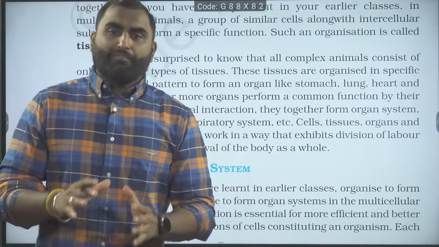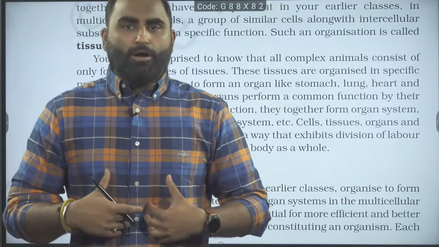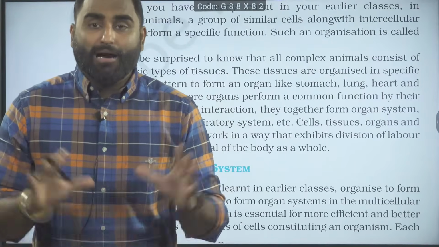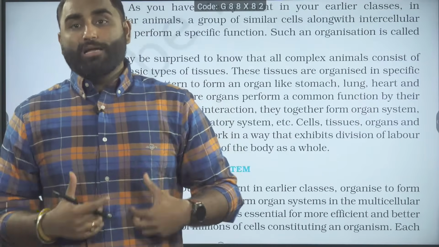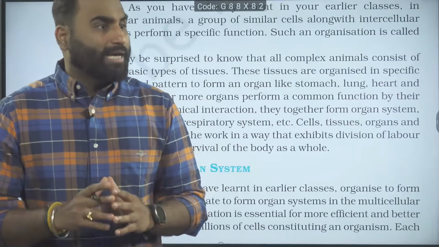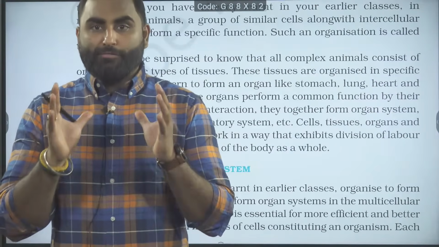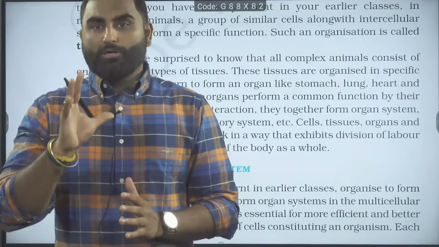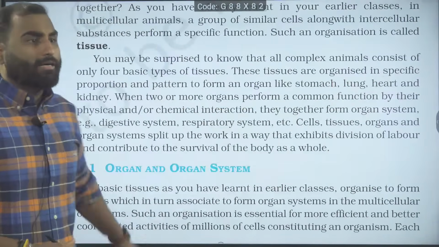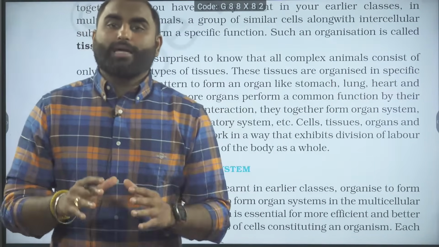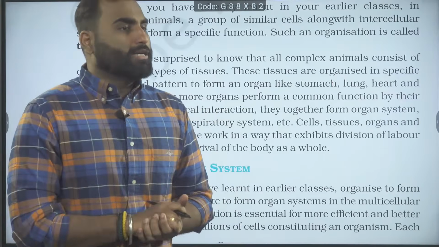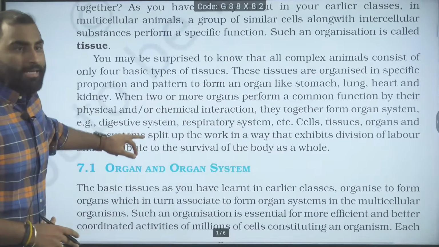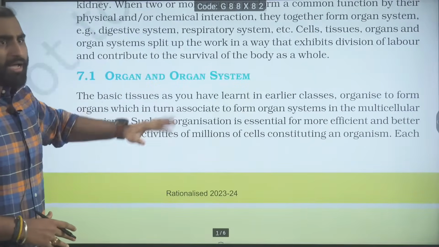Like any organ, if I talk about stomach, or if I talk about heart, is it okay to say that heart is only made up of cardiac muscles? Or stomach is only made up of epithelial cells? Is it okay to say like that? No. In any organ, if you look, all the four tissues are present. If you talk about stomach or lung or heart, all these organs contain all four different types of tissues, and they are performing a common function together. Okay? Then organ and organ system.